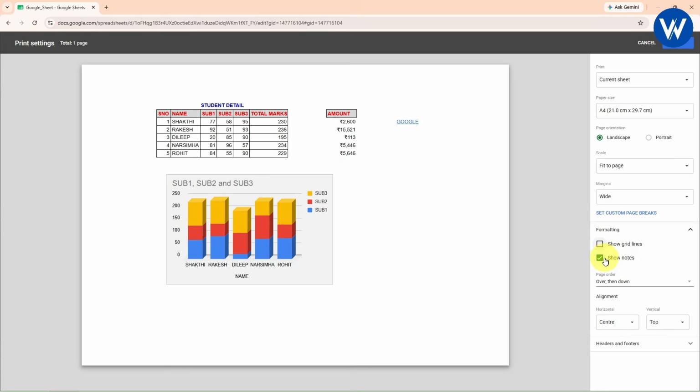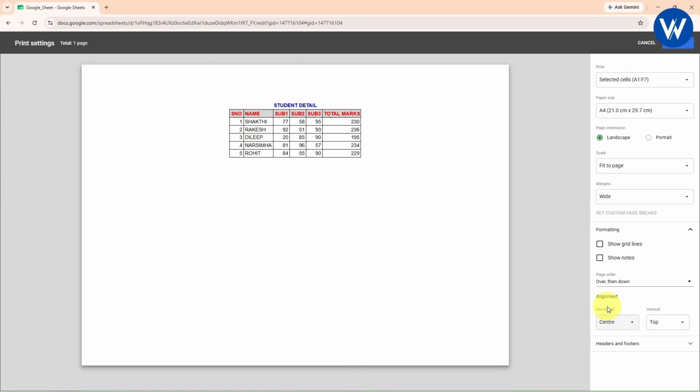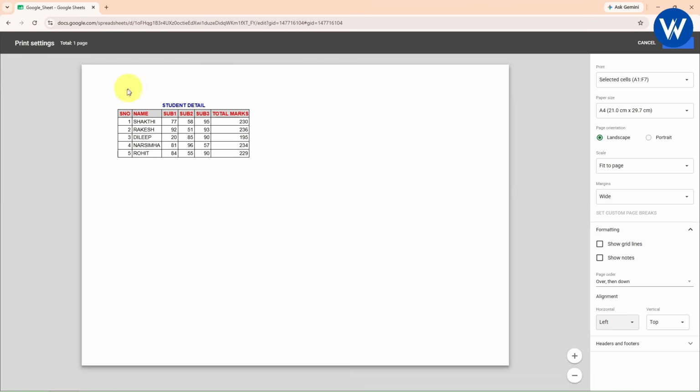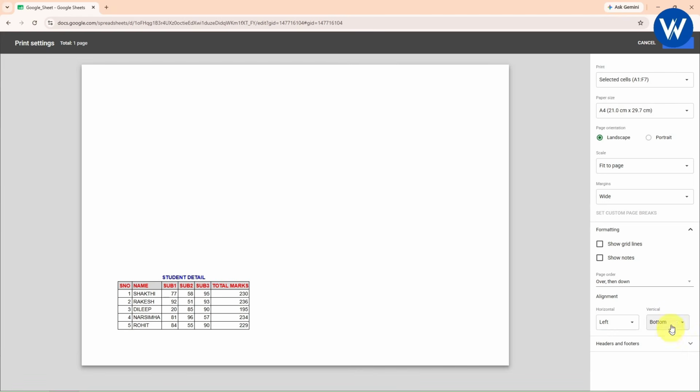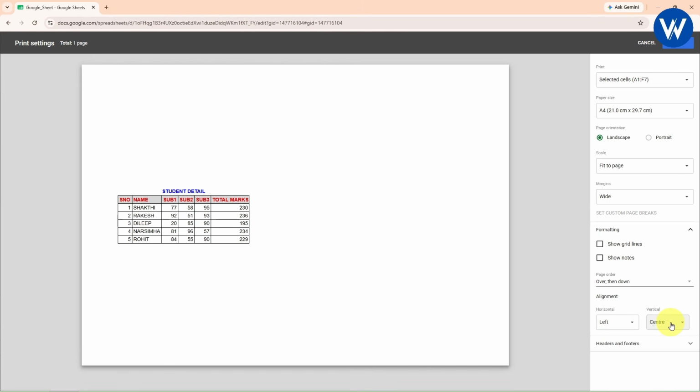If you want to show the note, you can show the note. I will simply turn off the note and I want to print only the selected cell. Now this is the alignment. Basically it is horizontally center. I will click on left. It will move to left. In the same way, it is vertical. Right now it is on top, because we can see it is top. If you want to take it to the bottom, you can take it bottom. If you want it at center, you can click on center.